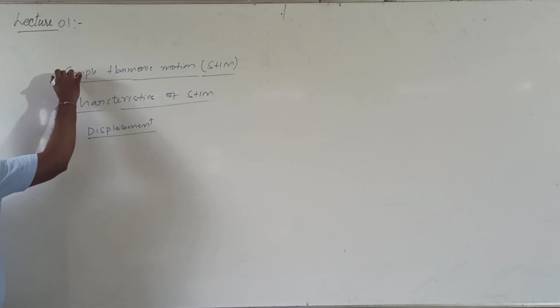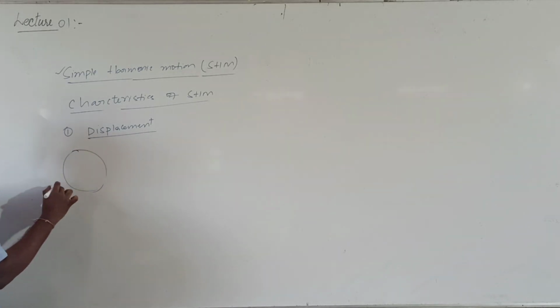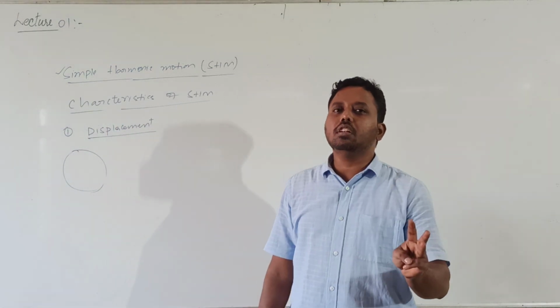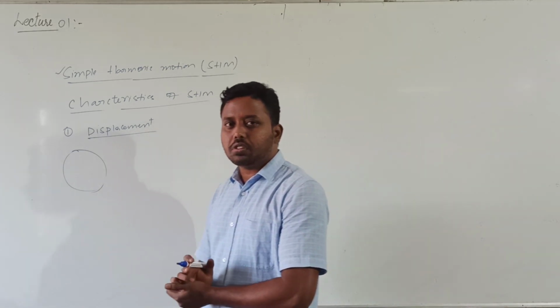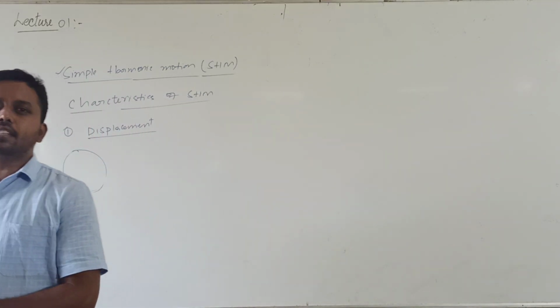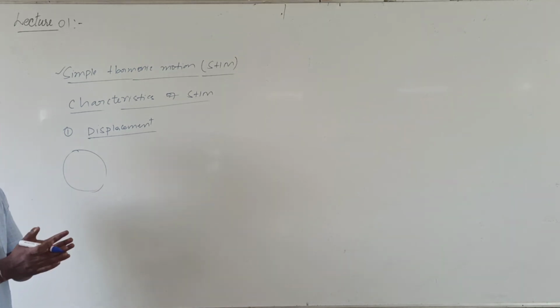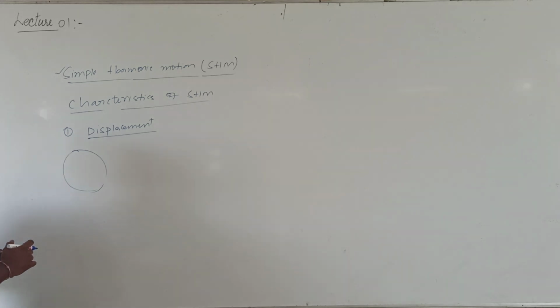We will describe the simple harmonic motion with the help of circular motion. Till now we studied straight line motion, then circular motion, and the last category, oscillatory motion. So we will try to explain simple harmonic motion with the help of circular motion. This circle is called a reference circle.